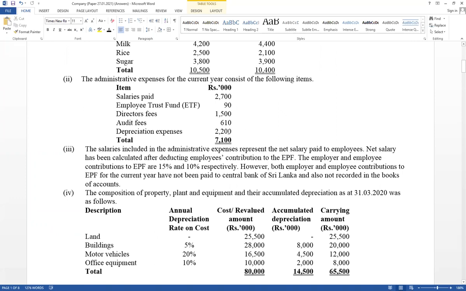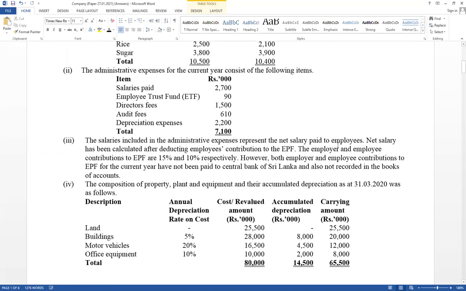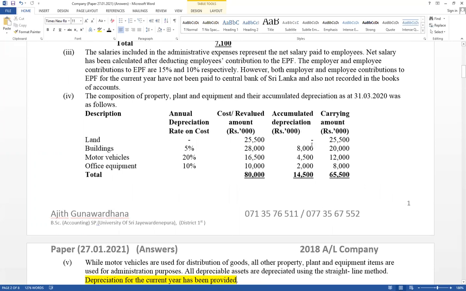Its total value is given in the trial balance. Therefore, the trial balance includes depreciation expense also. It means annual depreciation was recorded. Therefore, normally accumulated depreciation is the closing balance. But if it has given disposal, you have to consider that accumulated depreciation also.